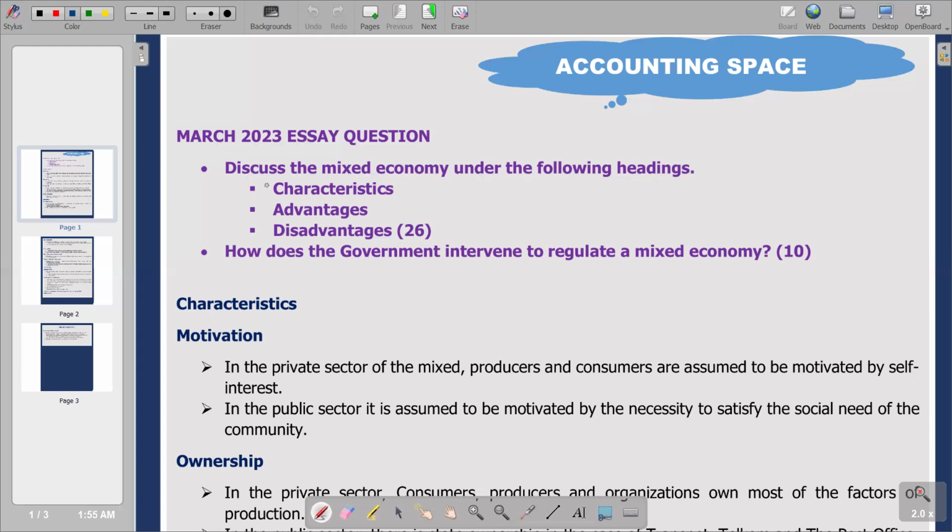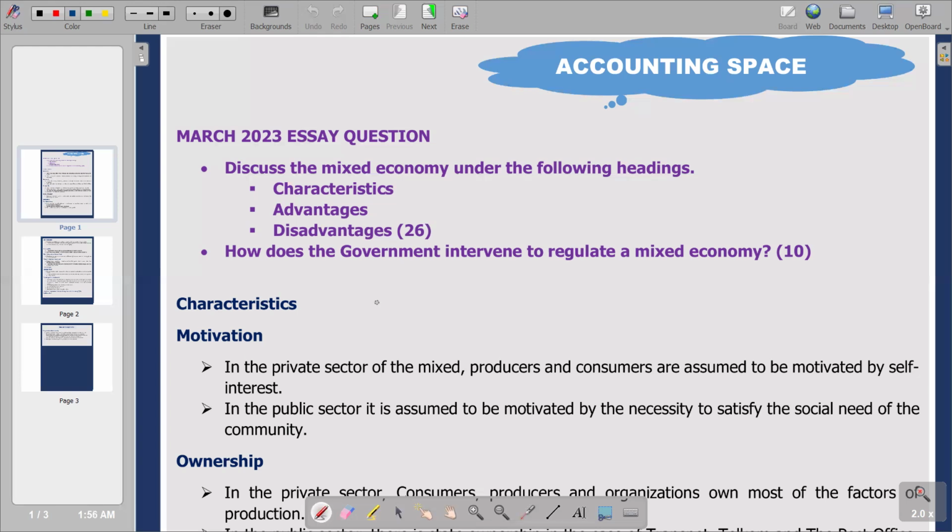Going back to our question, we are going to start by looking at the characteristics of a mixed economy. The first one is motivation. Motivation basically is an internal state that drives individuals to engage in goal-directed behavior. That's the brief description we can give. The explanation is from the point of view of the private sector and also the public sector.